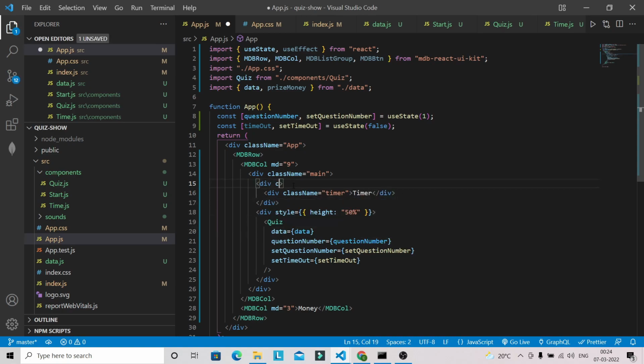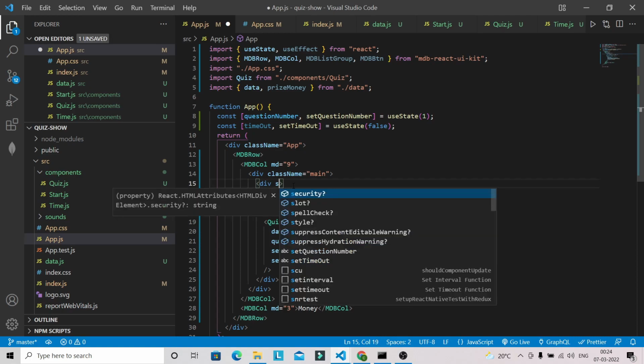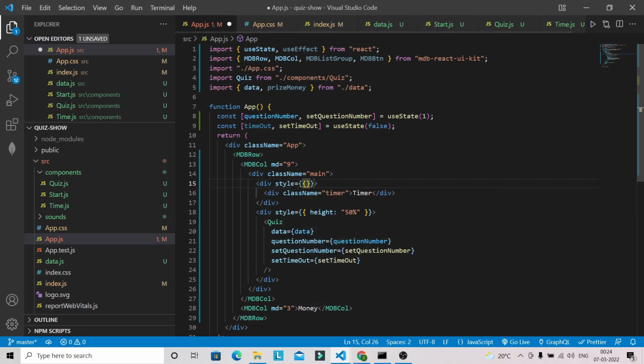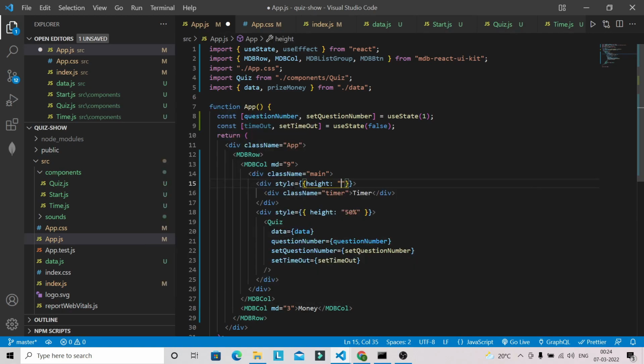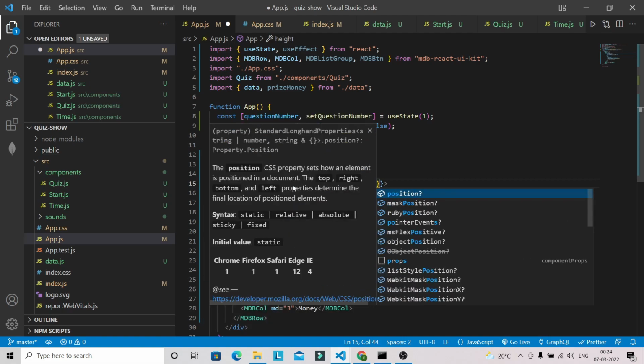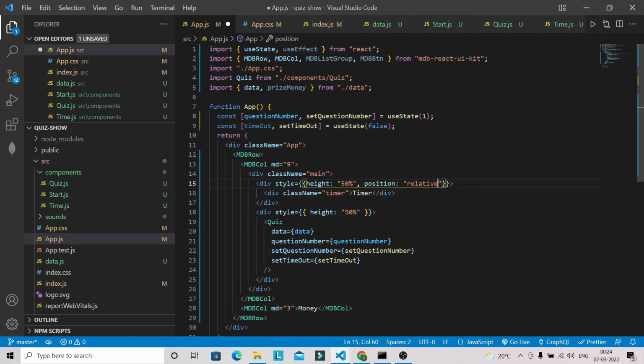And I'm going to give some inline style here: height will be 50% and position will be relative. Let's save this one and go to the browser.